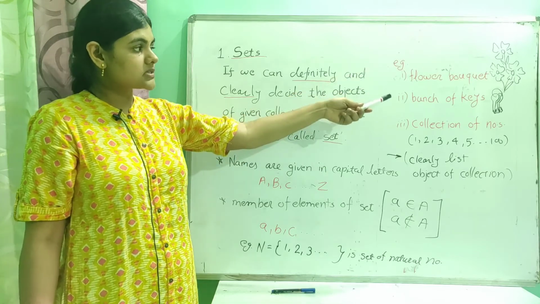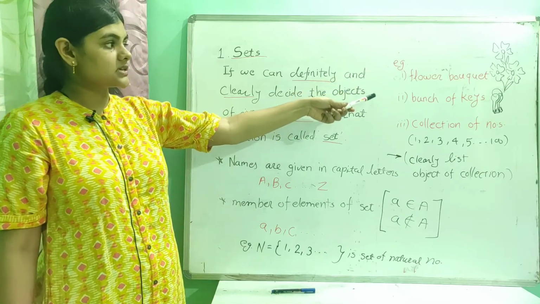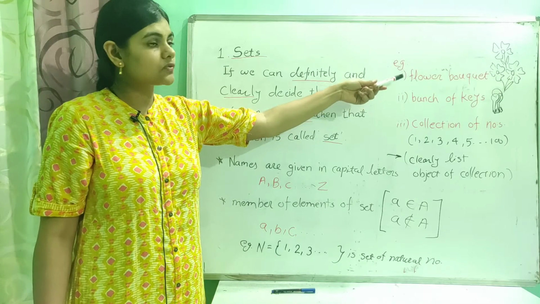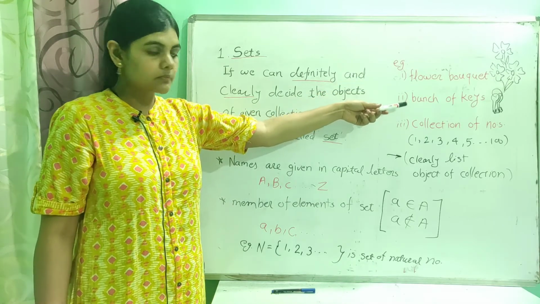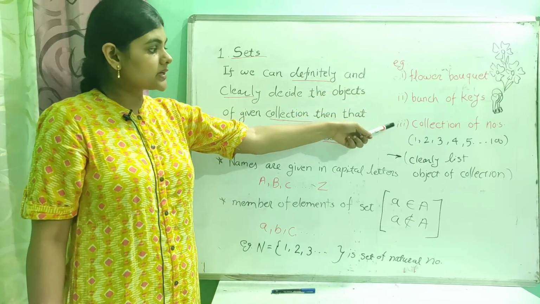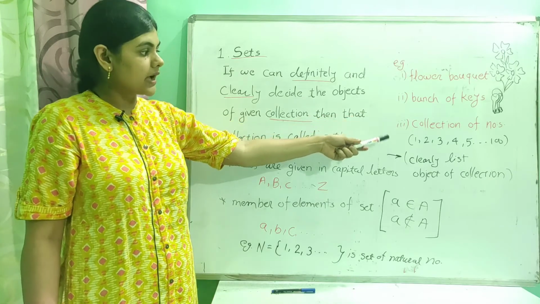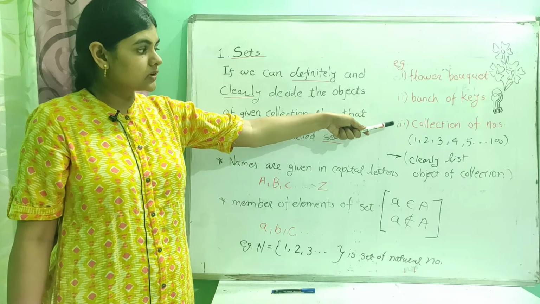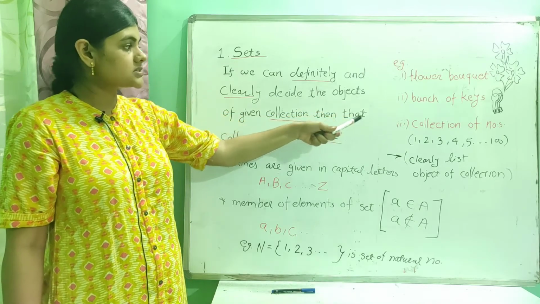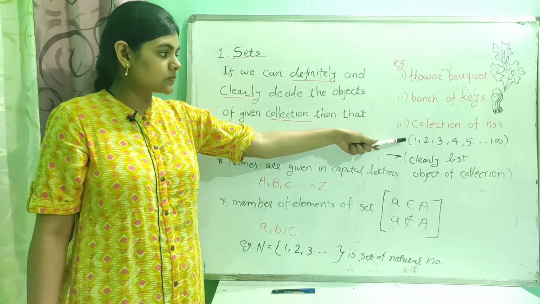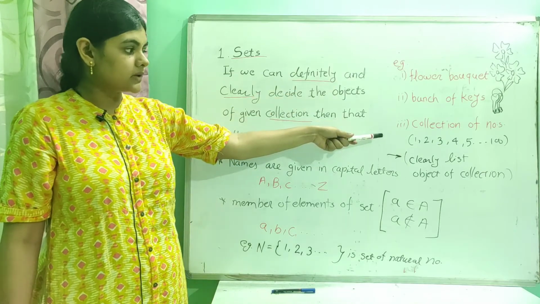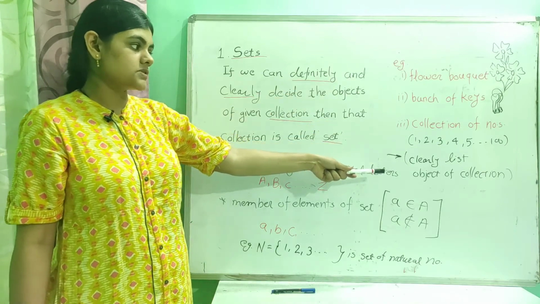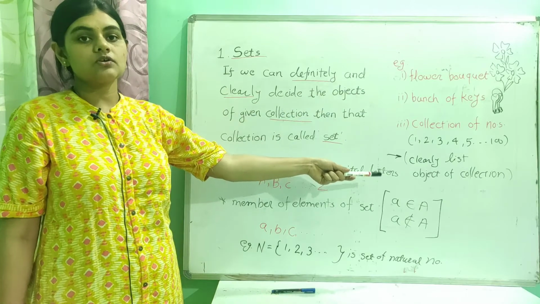So in this example I can definitely and clearly say that it contains 3 flowers or 4 flowers. It contains some number of keys. Okay. Third example is collection of numbers. I have written some numbers there starting from 1 to 100. So in that particular collection I can definitely say that it contains 100 objects. So in this example I can clearly list the objects. So such a collection is called a set.